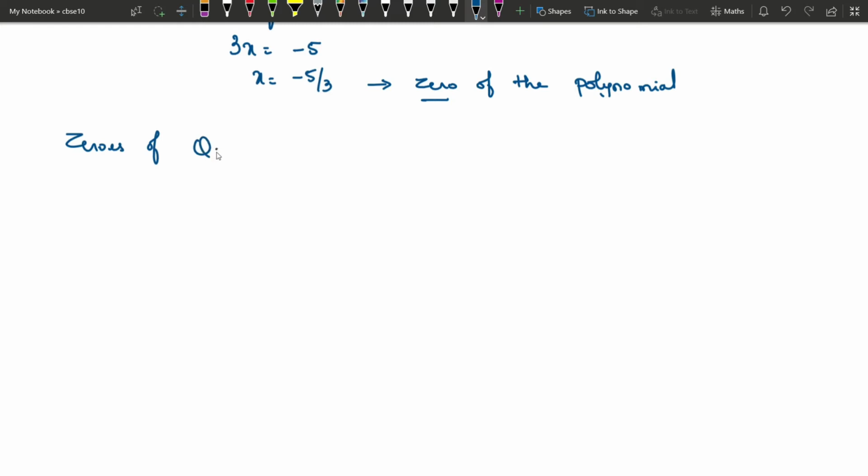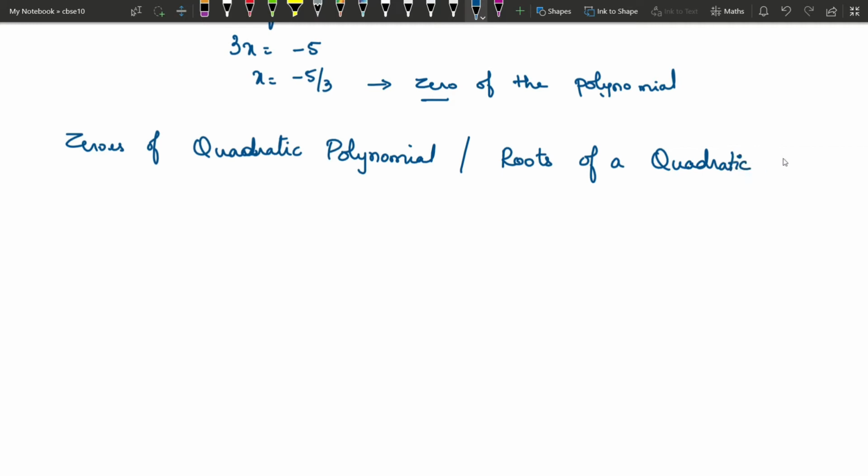Zeros of a quadratic polynomial, which is basically the same as roots of a quadratic equation. So I think you know why we have chosen these two topics, because the topic that you learn under polynomial is exactly the same as what you learn under quadratic equation, wherever the polynomial is of power 2.